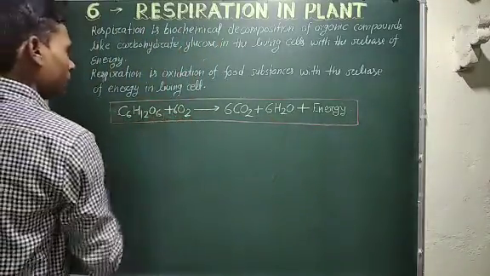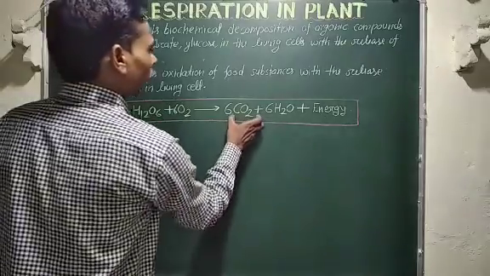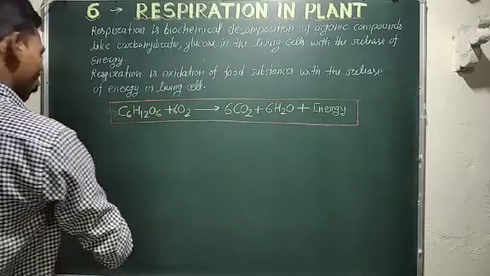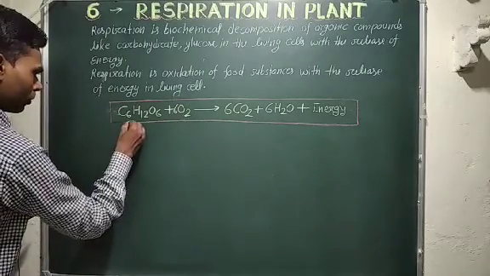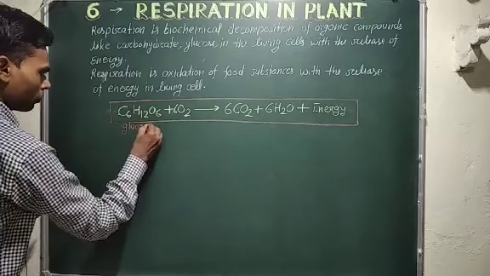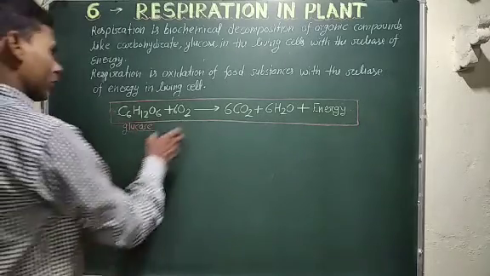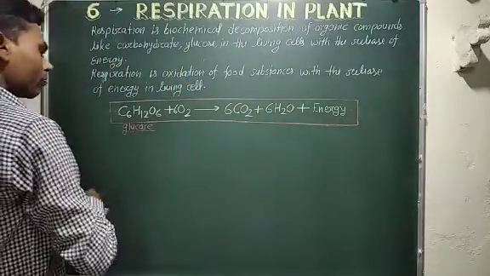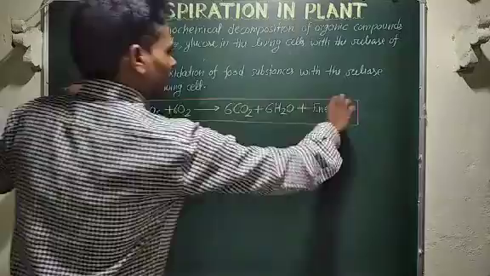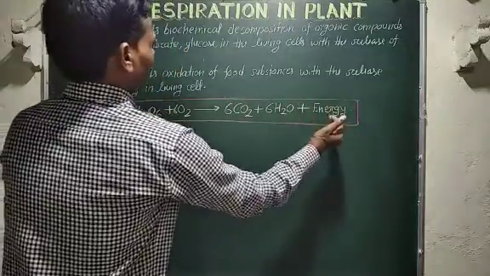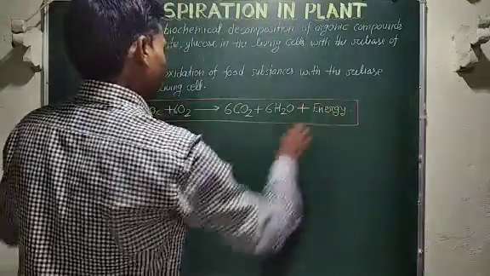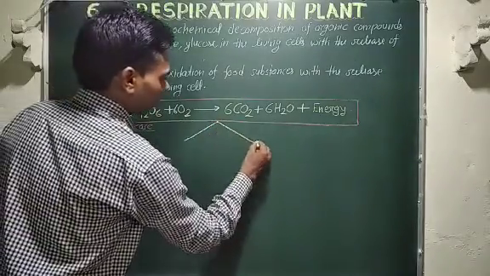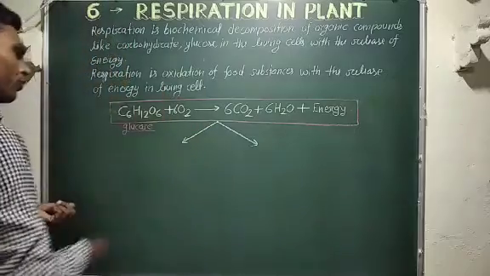Okay, now this is glucose, this one is oxygen, and carbon dioxide and water molecules. This chemical reaction of respiration is completed in two phases.